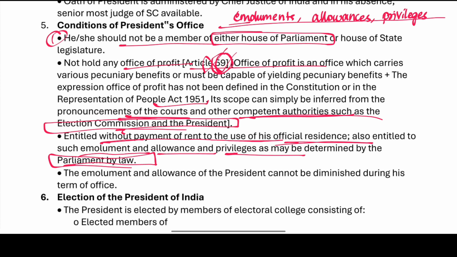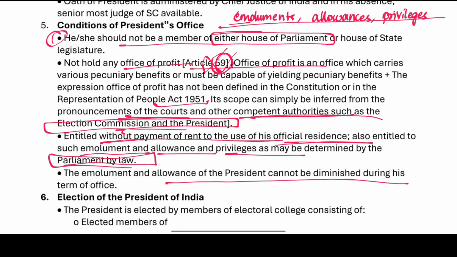So when parliament determines these things, it cannot reduce them to the disadvantage of the president when the president is in office. During the term of office, the emoluments and the allowances of the president cannot be diminished. Right? When they are working, we cannot reduce their allowances or emoluments by a parliamentary law. These are the conditions of the president's office.